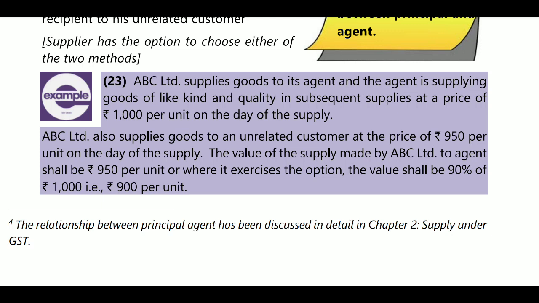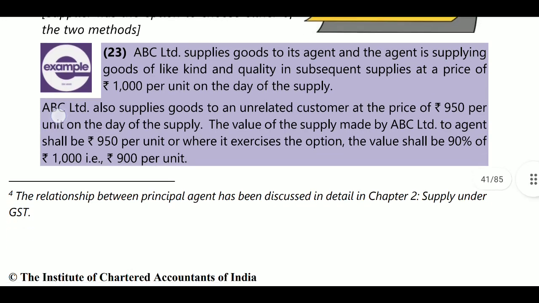The value of supply made by ABC Limited to the agent shall be 950 rupees per unit, or it can exercise the option of value being 90% of 1000 rupees, that is 900 rupees per unit. So if in the open market they are selling to another person at 950 rupees, we can take in the agent's transaction 900 rupees per unit.